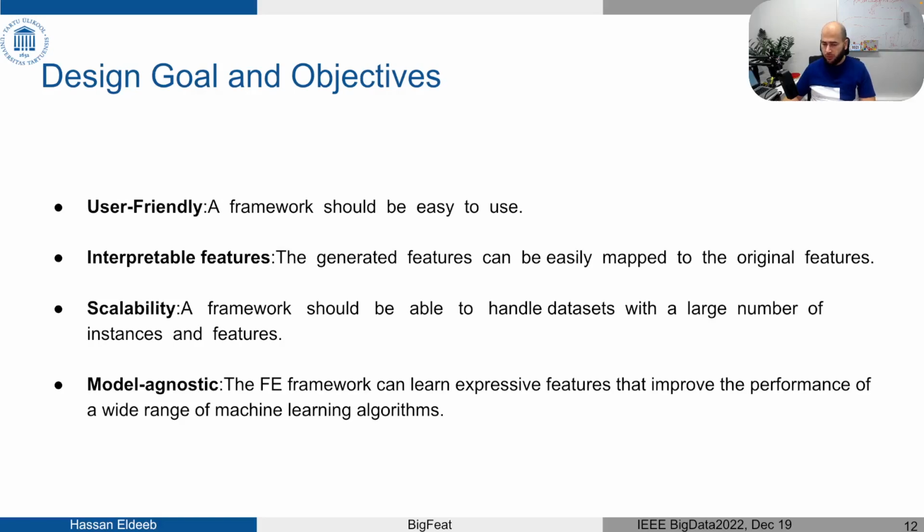We mean by interpretable features that the user can always relate the generated features to the original ones. The tool also has to be scalable, so most of the BigFeat components could be easily parallelized. And the predictive performance improvement has to be model agnostic. It's not tied to a specific category of models, but all the models should witness predictive performance improvement.